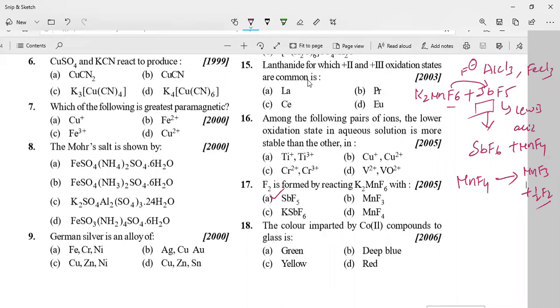Next, the color imparted by cobalt(II) compounds to glass is. Glasses are having different colors. If you make use of iron salts like Fe+2, you are going to get the green color. And if you make use of cobalt(II) salts, you are going to get the deep blue color. So that is the option. Let us go for the next screen share.